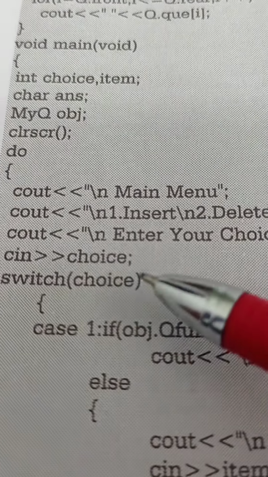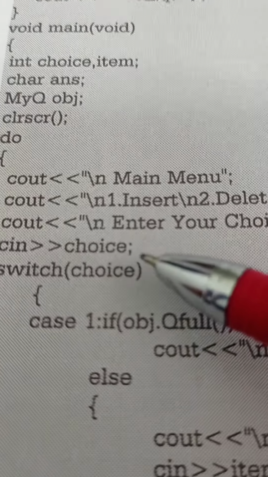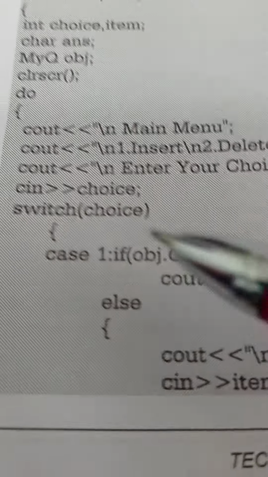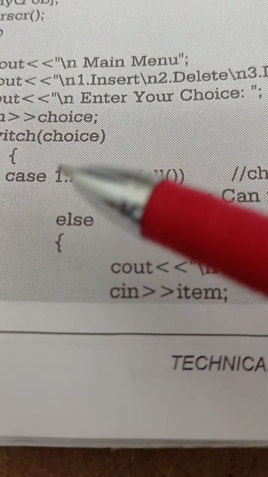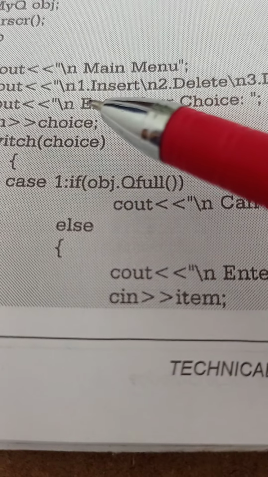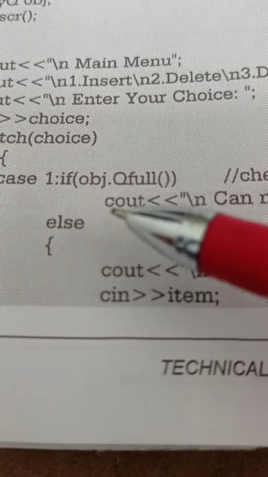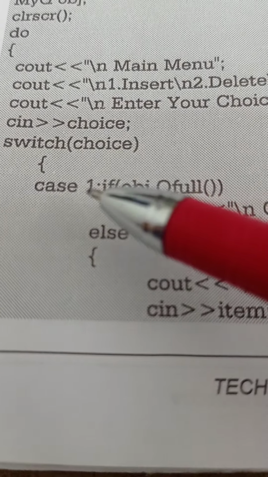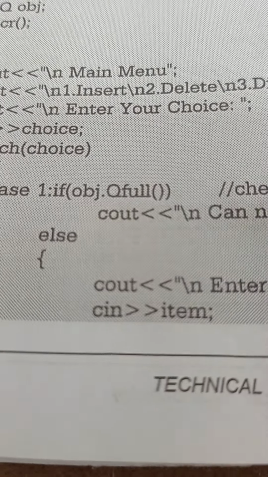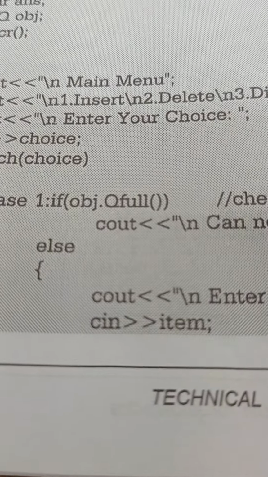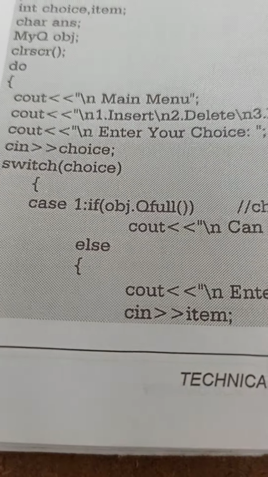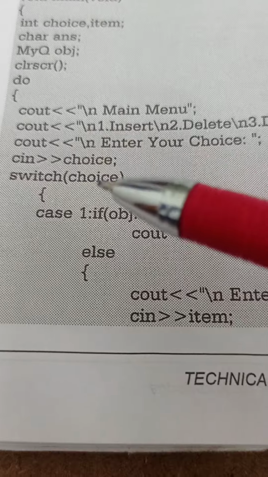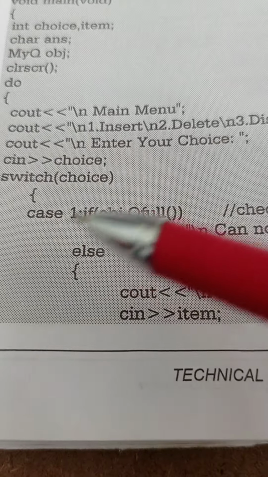Then switch choice. Suppose our choice is 1, then it will come to case 1. What is choice 1? Choice 1 is insert. Suppose we want to insert data into the queue, at that time it will come to case 1, and it will execute whatever instructions are there.